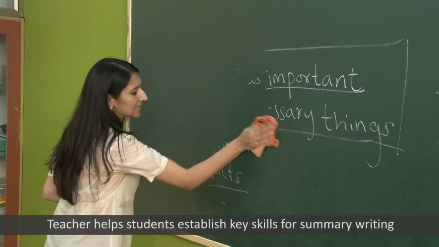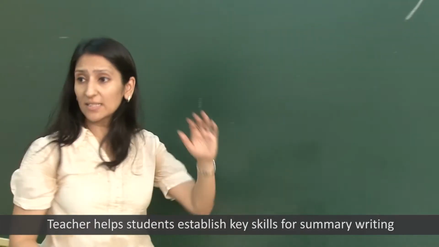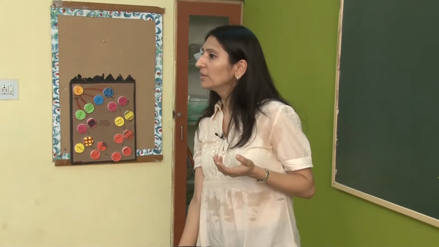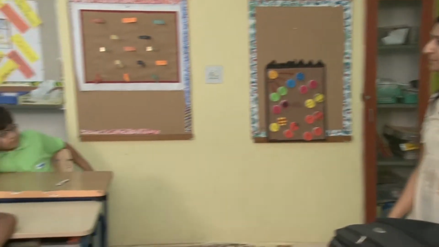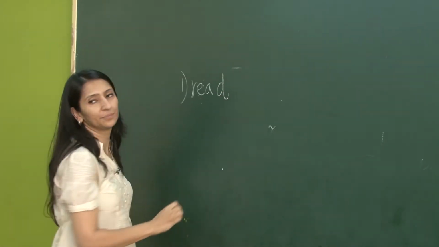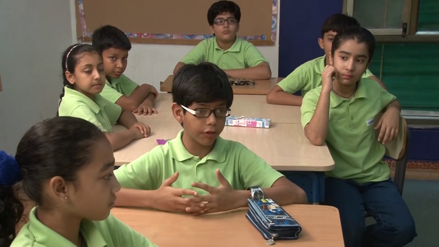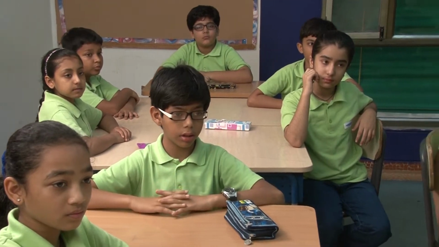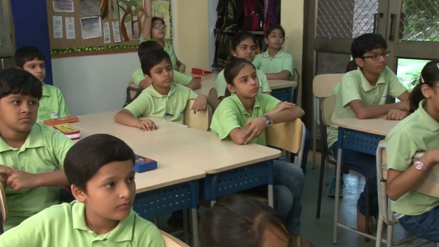Can we list down how we can turn something which is 500 words long into something which is less than half of it? First of all, you have to read it. That's a good start. Then what do you do? When you're writing a summary, you go back and forth. Once you've highlighted all the main parts, what is very important when you're writing the summary?